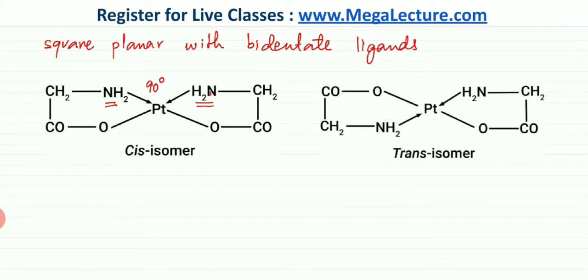But over here, one of the bidentate ligands has been flipped around. The oxygen, instead of being bonded to the bottom side, is now bonded to the top side over here, and the NH2 that was bonded on the top side is now being bonded at the bottom side. So you can see clearly that the NH2s now are on opposite ends. So they're two separate bidentate ligands, but now one of them has been flipped around. So now, if you just look at the NH2s, they're making an angle of 180 degrees, and they are now on opposite sides. So very similar to the cis and trans square planar arrangement that we just studied earlier.